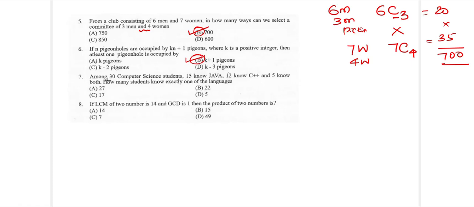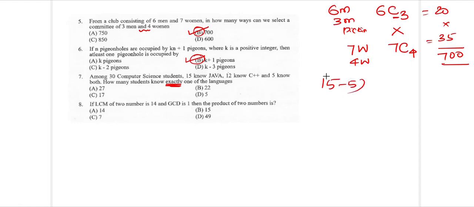Next comes: among 30 computer science students, 15 of them know Java, 12 of them know C++, and 5 know both. You need how many students know exactly only one of these languages. From the Java group of 15, remove the 5 who know both.